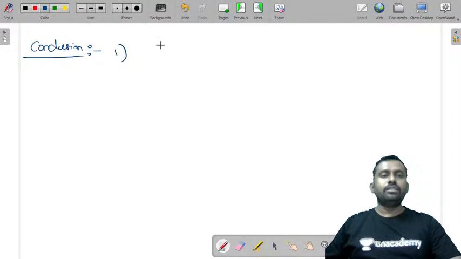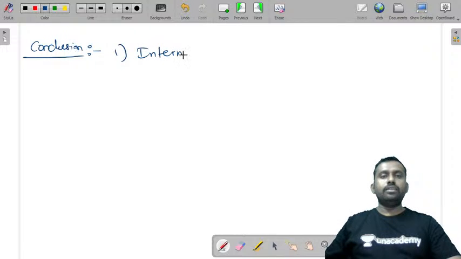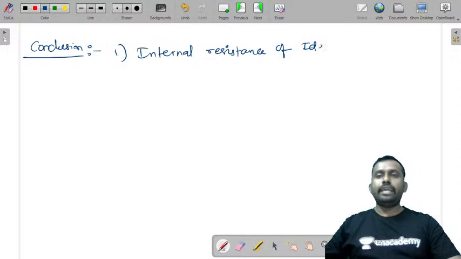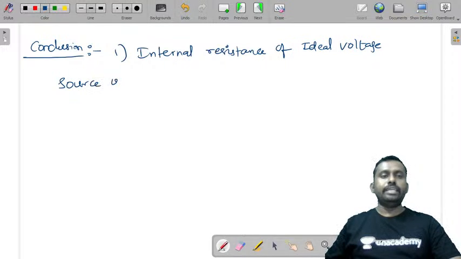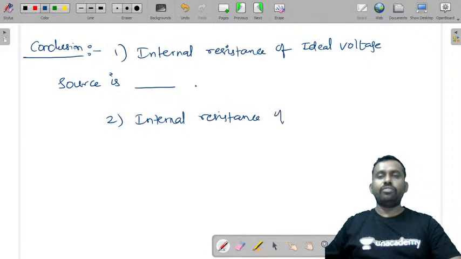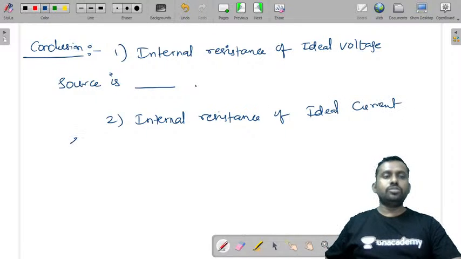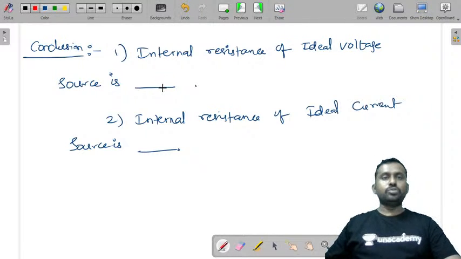The internal resistance of an ideal voltage source is dash, and the internal resistance of an ideal current source is dash. Now I want you guys to tell me what is the internal resistance of an ideal constant voltage source and what is the internal resistance of an ideal constant current source.